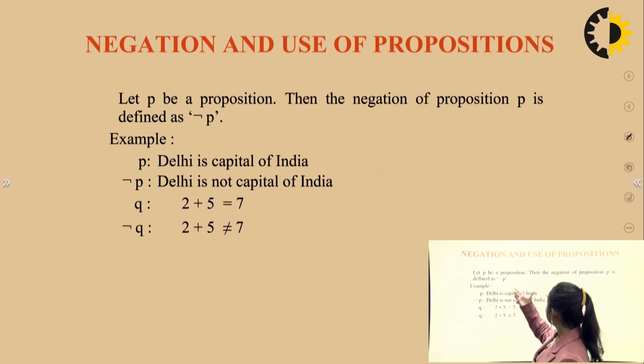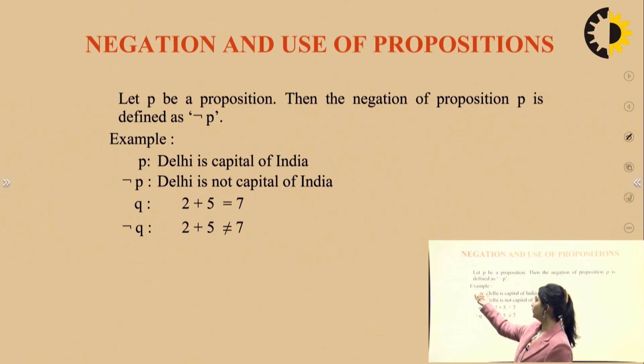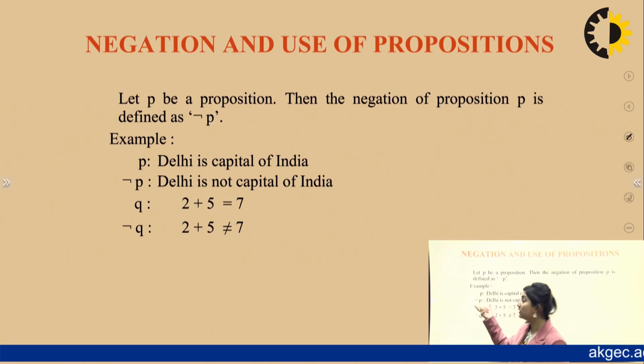Now, negation and use of propositions. Delhi is capital of India, Delhi is not capital of India. So, P we had used as a mathematical expression and not P is the other expression. Whatever we have learned in our English grammar at school about how we can negate a statement, how to express it in mathematical form is what we will learn here.